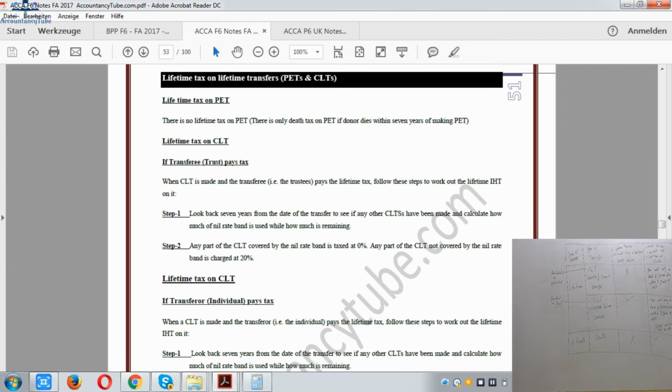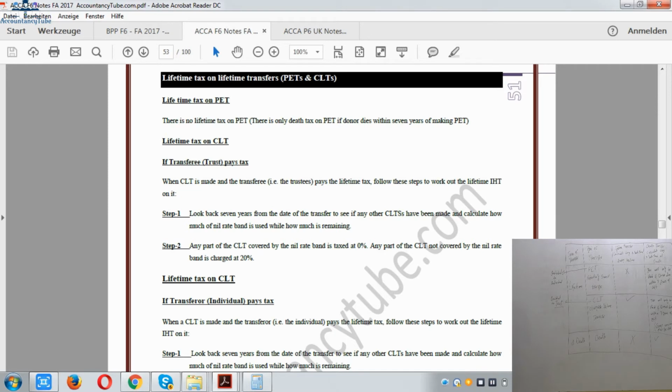And finally, step 3 says: work out the gross transfer by adding the net transfer and tax together. This is the gross value of the CLT on which the death tax will be calculated if the transferor dies within 7 years. As I said, on this last section of CLT, that tax will only be paid if the donor dies within 7 years, and the gross amount must be used, so we take the net amount plus the tax which was paid during lifetime. Then the death tax will be calculated on the gross amount, right?